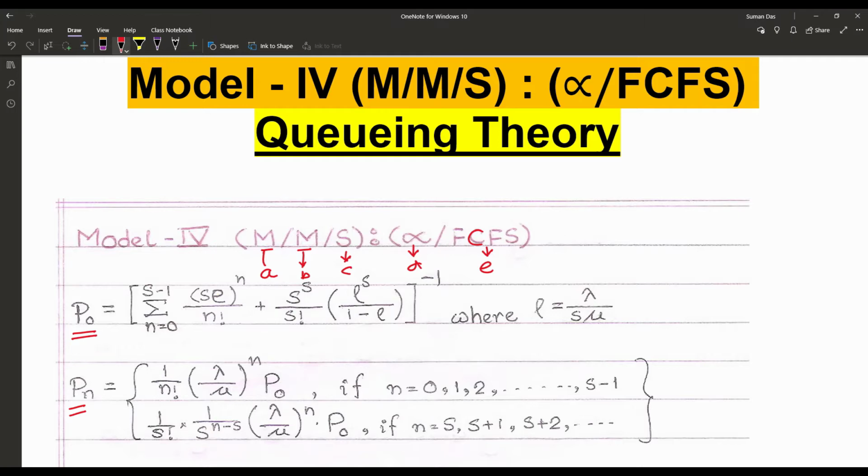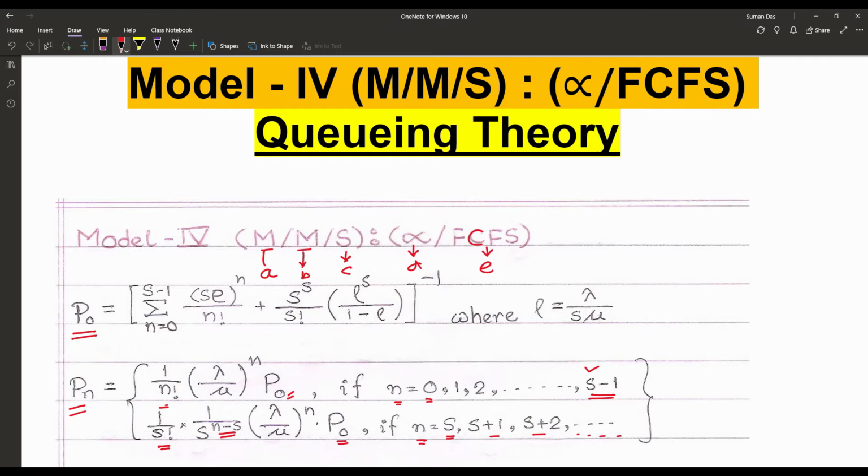If we consider Pn, it is 1 upon n factorial into (lambda upon mu) to the power n into P0, if n is from 0 to s minus 1, where s is the number of servers, and 1 upon s factorial into 1 upon s to the power n minus s into (lambda upon mu) to the power n into P0, if n is from s to s plus 1, s plus 2, and so on.